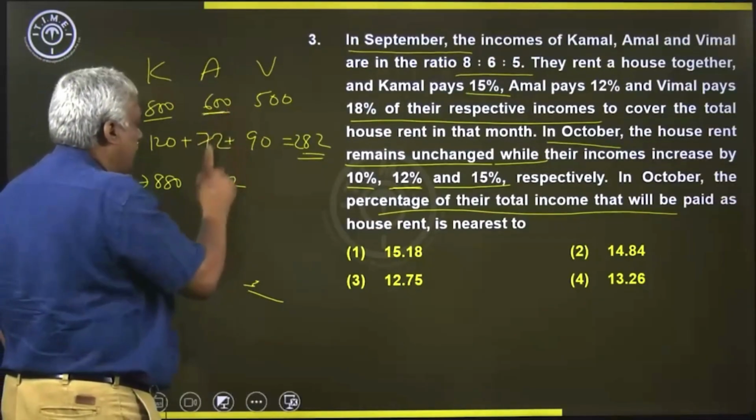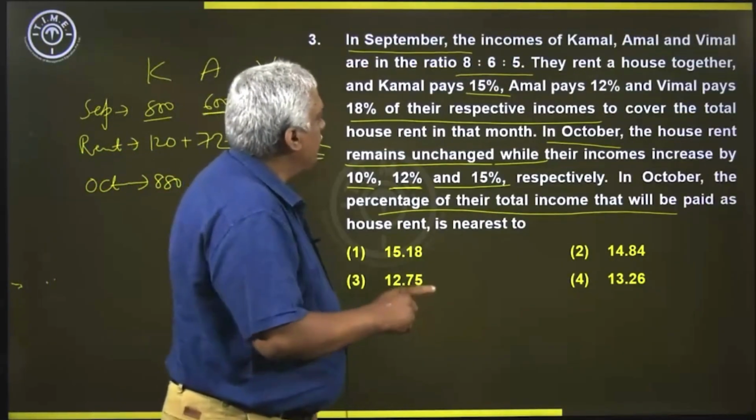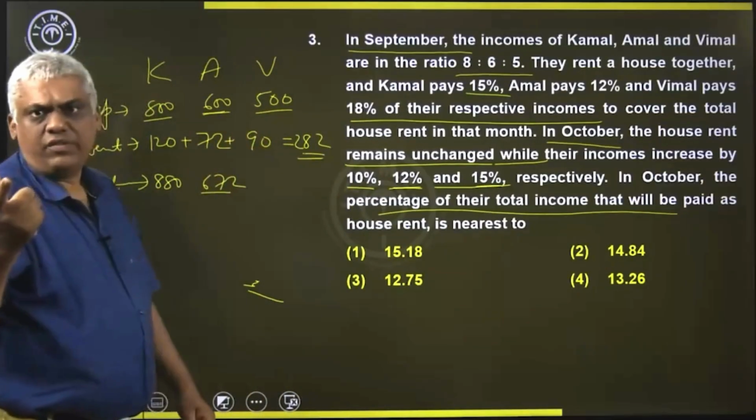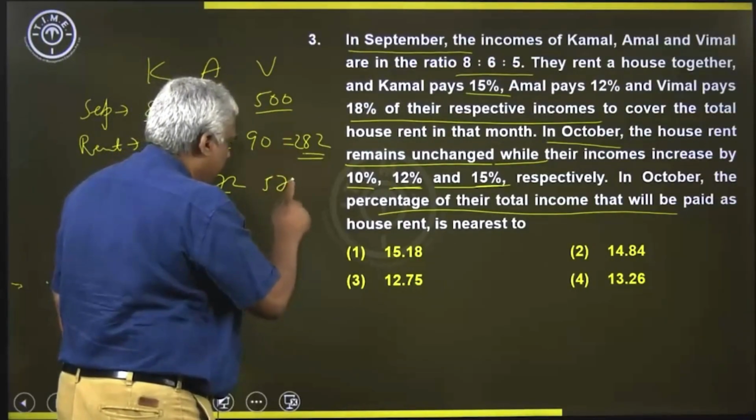So it has become 600 plus 72, 672. And the income of Bimal increased by 15%. 1% is 5, so 15% will be 15 into 5, 75. So it is 575.